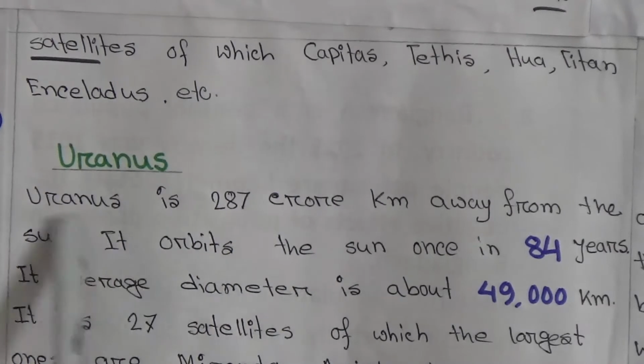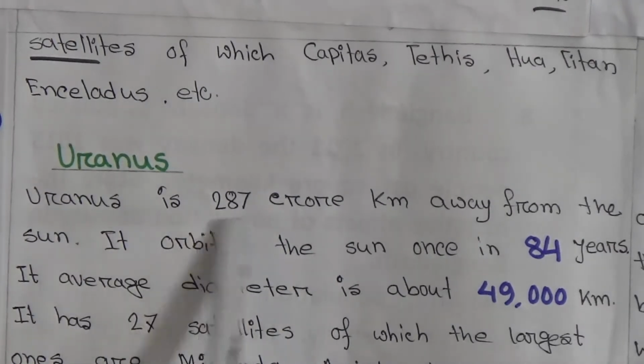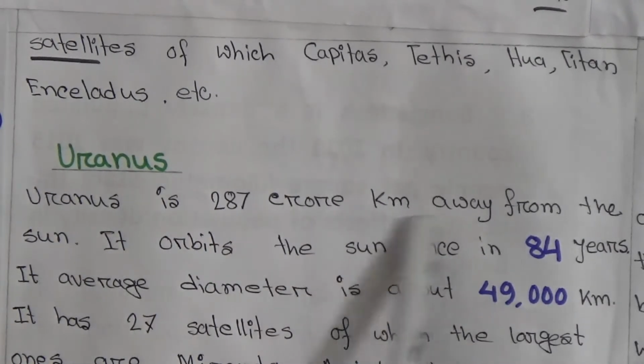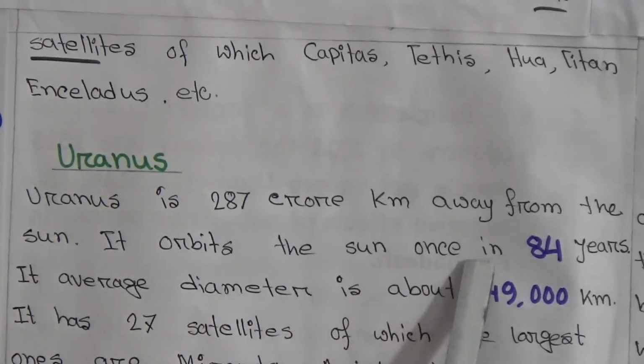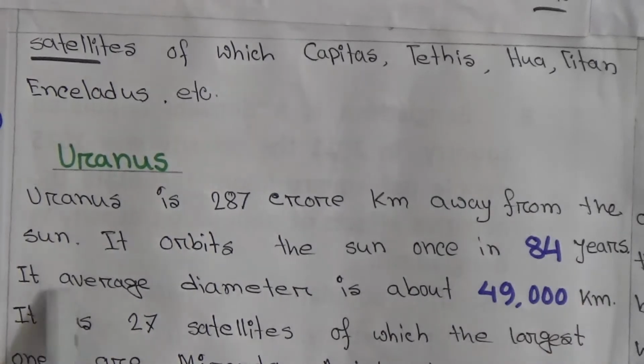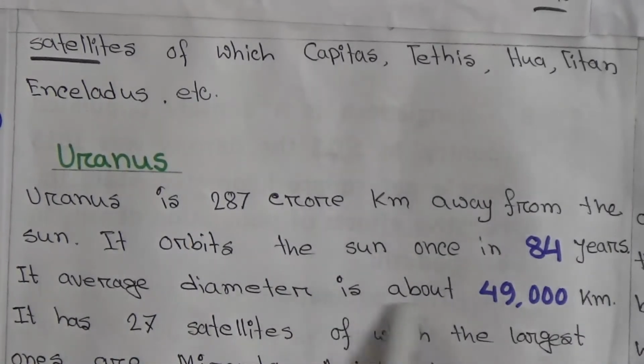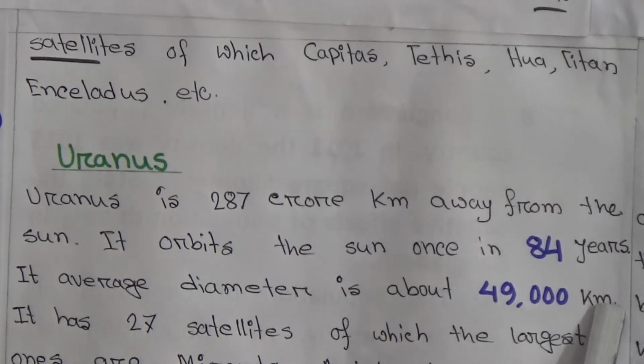Uranus. Uranus is 287 crore kilometers away from the Sun. It orbits the Sun once in 84 years. Its average diameter is about 49,000 kilometers.